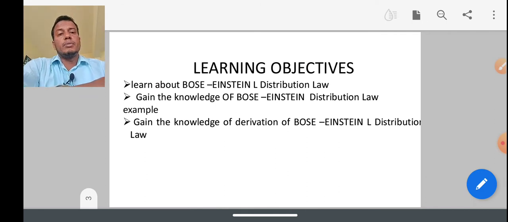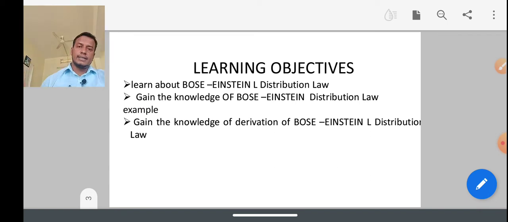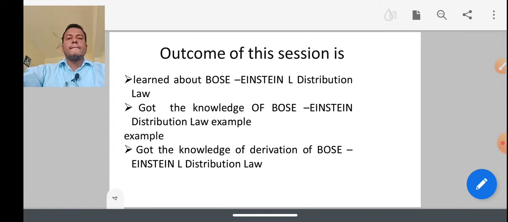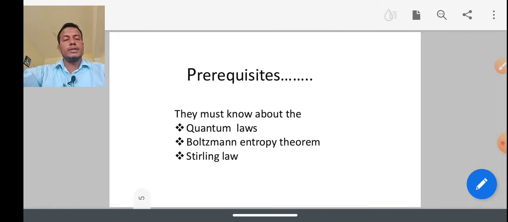Today we will learn about the Bose-Einstein distribution law and gain knowledge of its derivations. After completing the session, we will learn about the Bose-Einstein distribution law and how we can derive the Bose-Einstein equations.